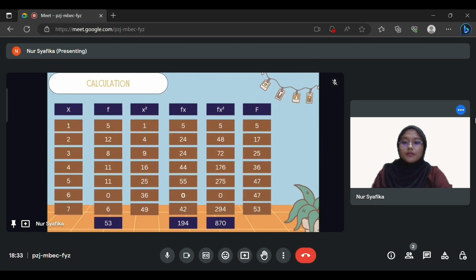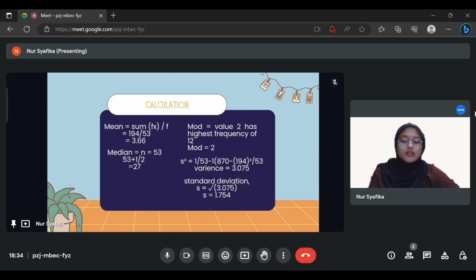Move on to the calculation. Here x represents the total hours students spend studying a week, and F is the number of students. The total sum of Fx is 194, and for Fx squared is 870. Fx and Fx squared will be used in the standard deviation calculation. Move on to the calculation for mean, median, mode, and standard deviation.